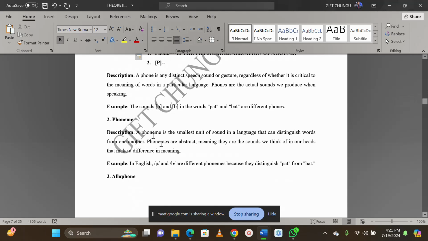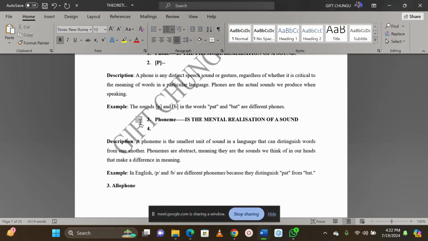And then, what is a phoneme now? A phoneme is the smallest unit of sound in a language that can distinguish one word from another. Are we together? In simpler terms, a phoneme is the mental realization of a sound. Are we together?